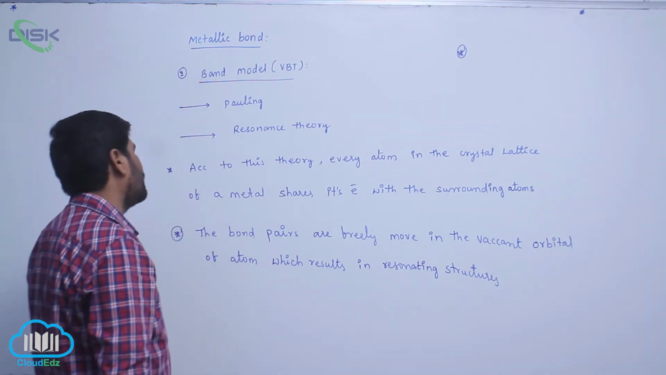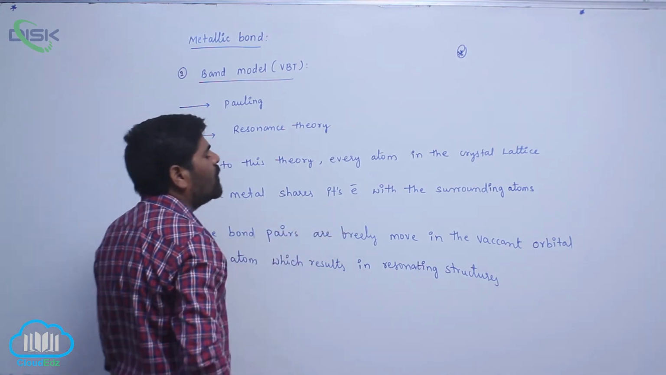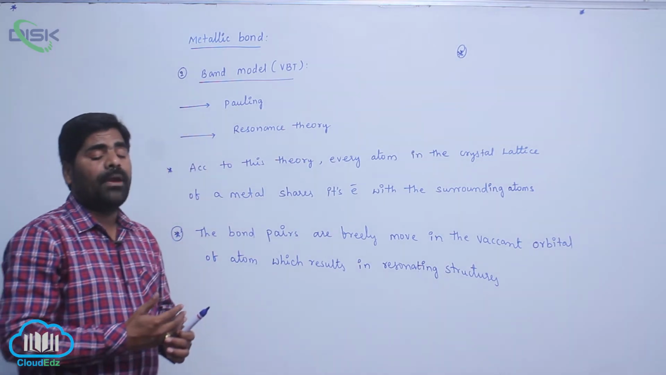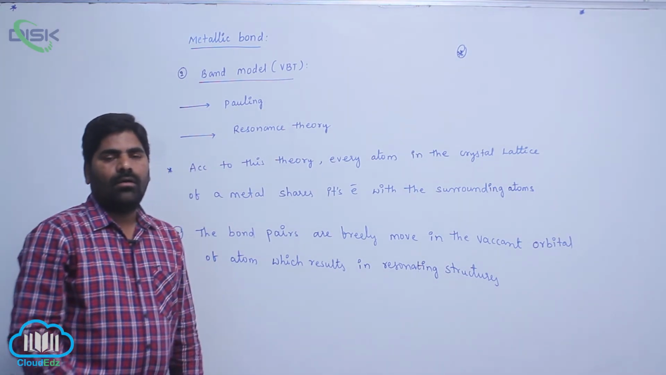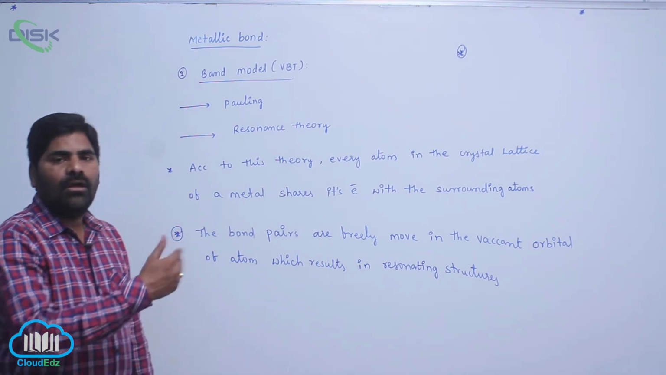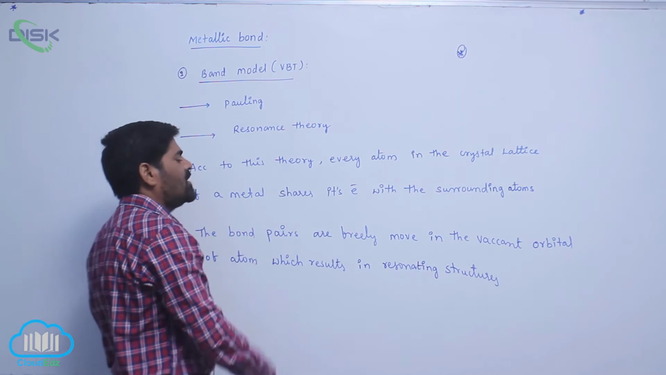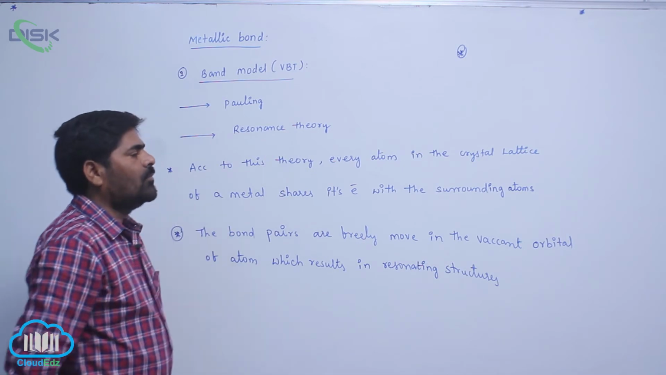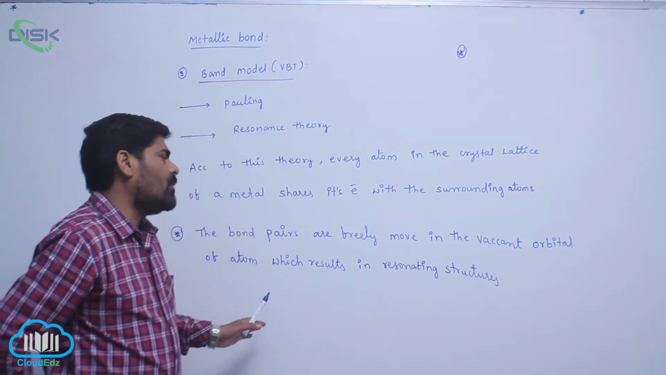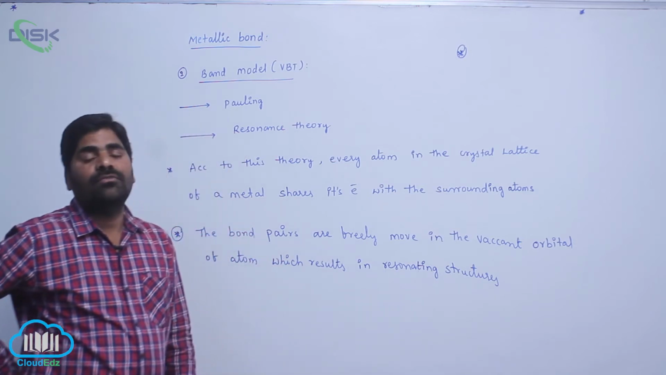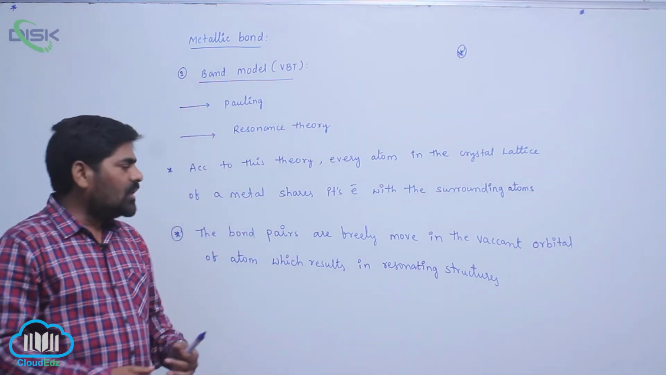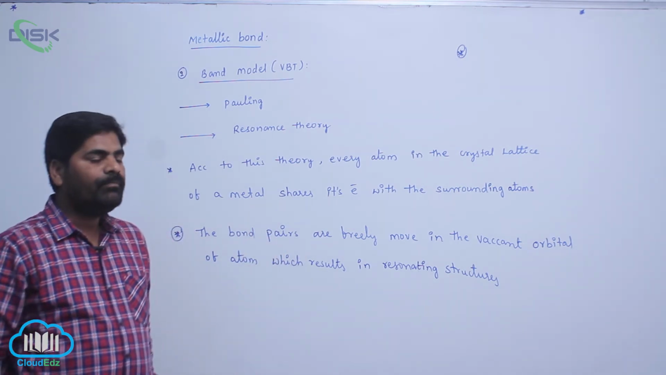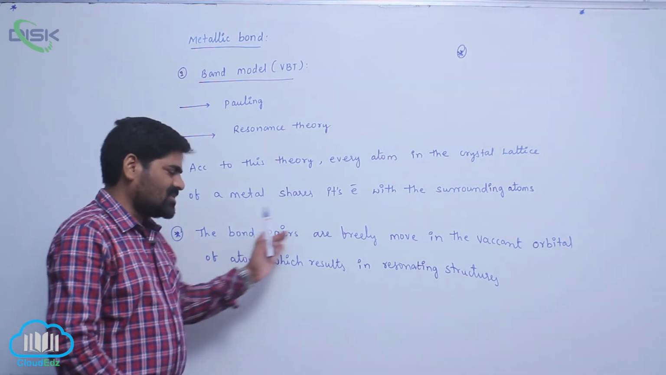Then the second point is that bond pairs move freely into the vacant orbitals. Bond pairs are easily moved towards the vacant orbital of an atom. Due to this, resonating structures are formed whenever the bond pair of electrons moves towards the vacant orbital of a metal.